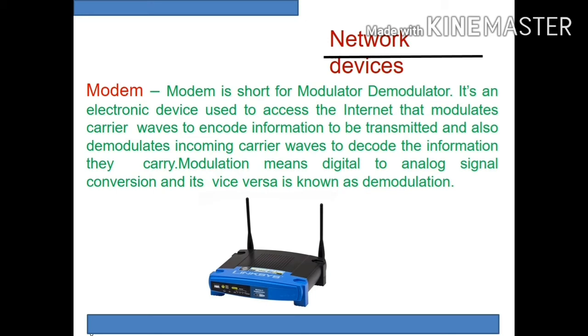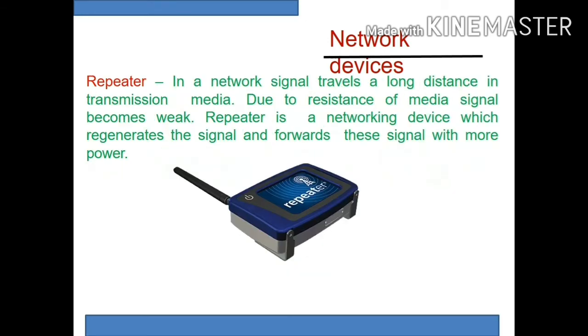The next device is repeater. In a network, signals travel a long distance in transmission media. Due to the resistance of the media, signals become weak. So a repeater is a networking device which helps to regenerate or amplify the signals and forward the signals with more power. So boosting of signal is the mission of a repeater, amplifying the signals whenever they are weak while traveling a long distance.